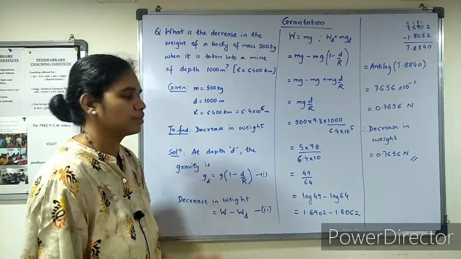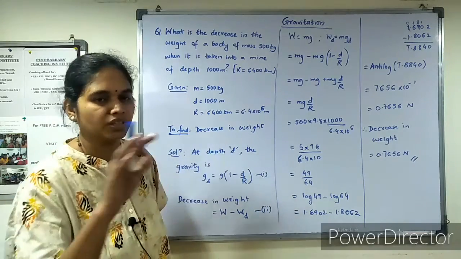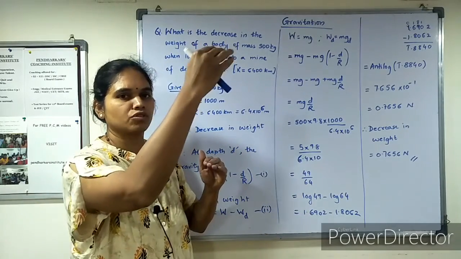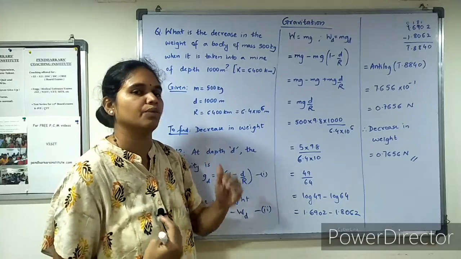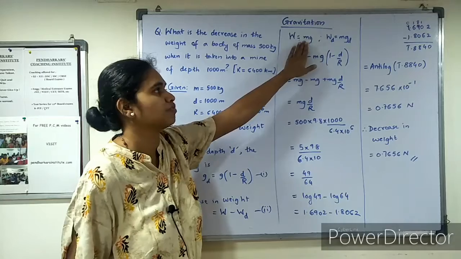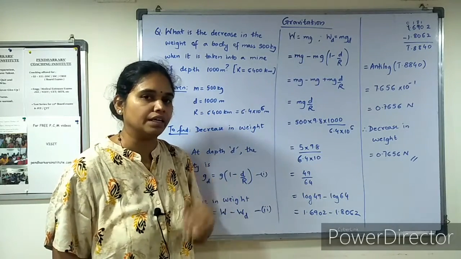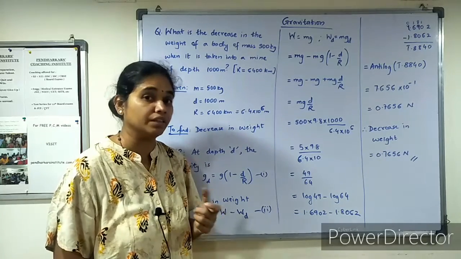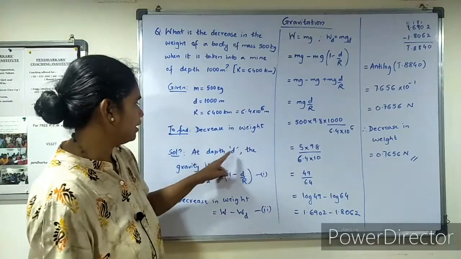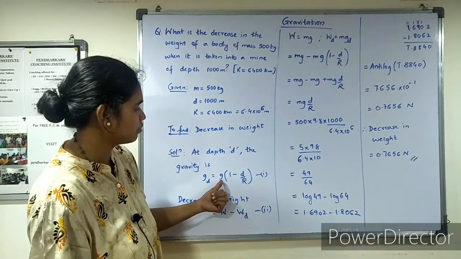They've asked us to find out the decrease in weight. In the gravitation chapter we have learned that on the surface of the earth the value of g is 9.8. As you go above the surface of the earth or into the interior of the earth, the value of g starts to decrease. Weight is the product of mass into the corresponding gravity. So if we enter the interior of the earth, the value of gravity decreases, so the corresponding weight will also decrease.